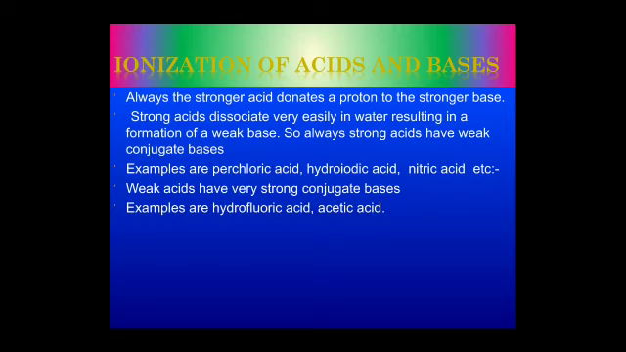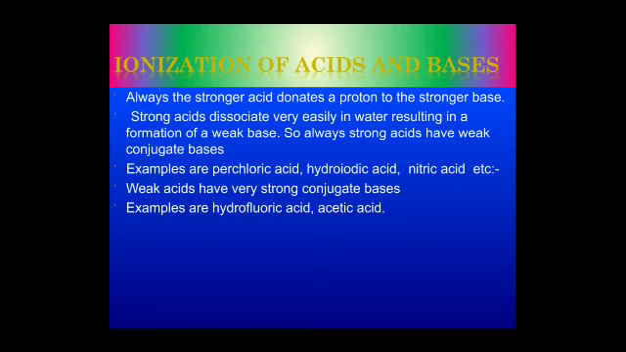Next is the ionization of acid and base. Always a stronger acid donates a proton to a stronger base. A stronger acid dissociates very easily in water, resulting in the formation of a weak base. So a strong acid always has a weak conjugate base. Examples are perchloric acid, hydrochloric acid, nitric acid, etc. Weak acids have very strong conjugate bases, like hydrofluoric acid and acetic acid.